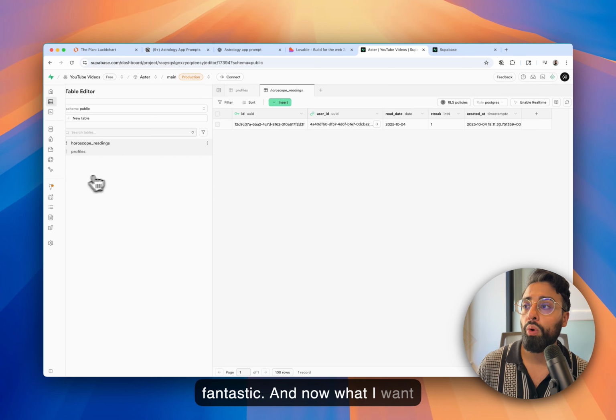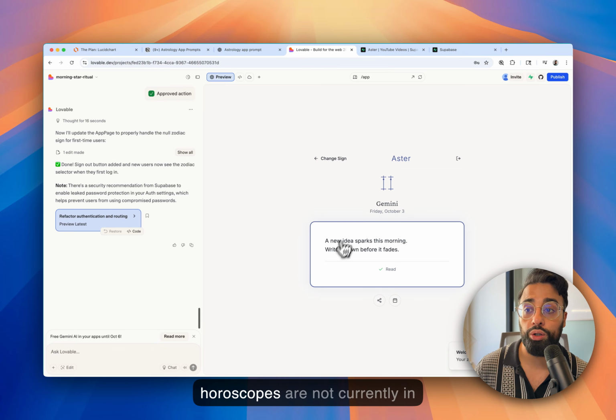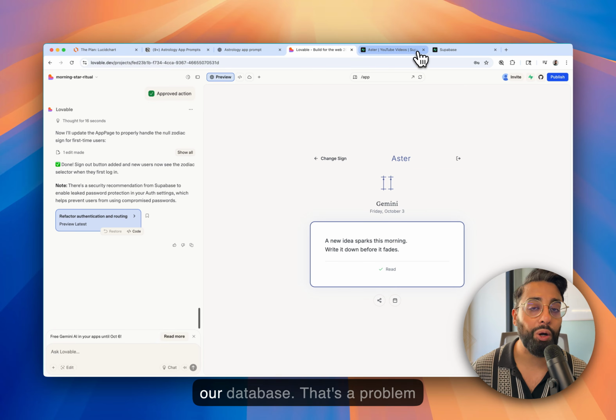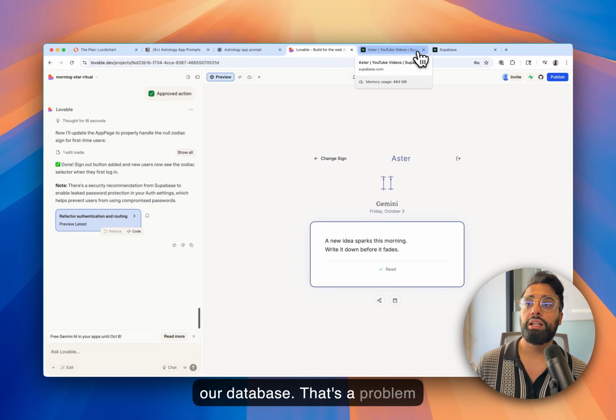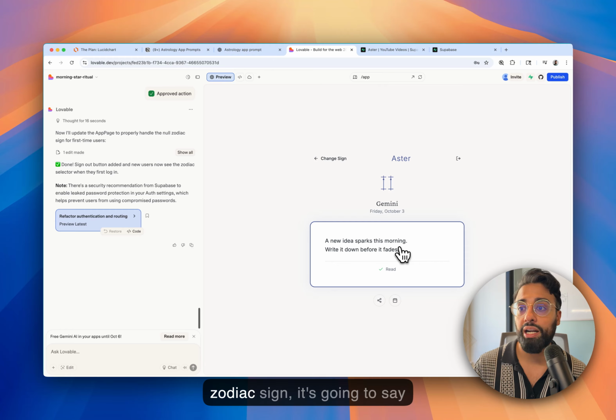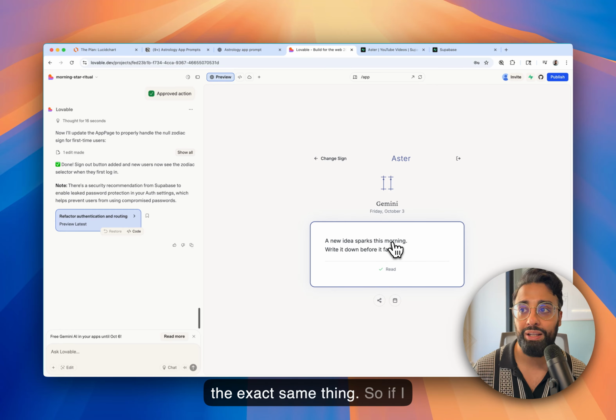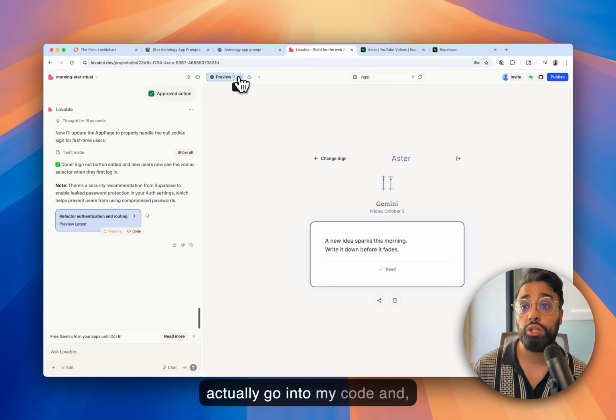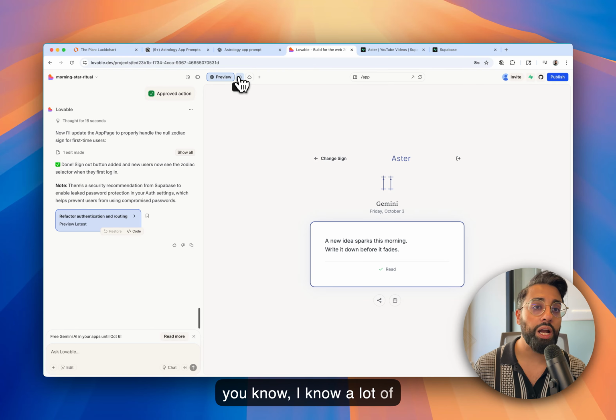And now what I want to do is this. The actual horoscopes are not currently in our database. That's a problem, because that means every single day that I check this zodiac sign, it's going to say the exact same thing.